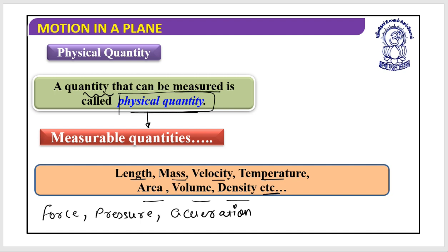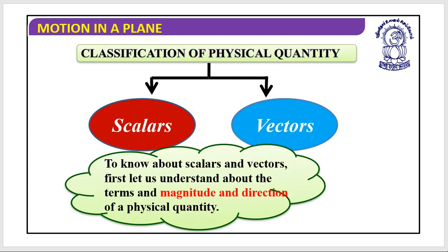Now these physical quantities can be divided into two parts. One of them is the scalars and the other is the vectors. To know which of them are scalars and which are vectors, first we need to understand what the terms magnitude and direction represent, and how I will say that these quantities are scalars or these quantities are vectors.